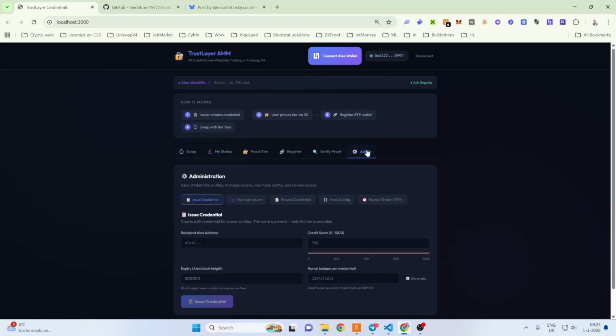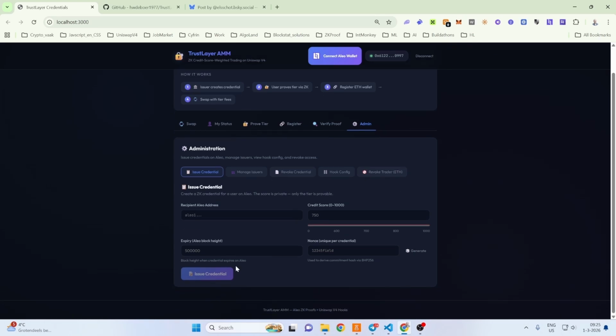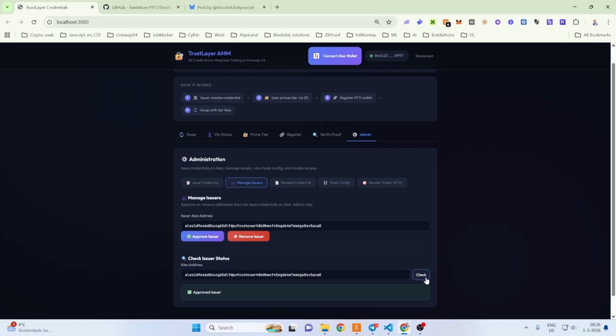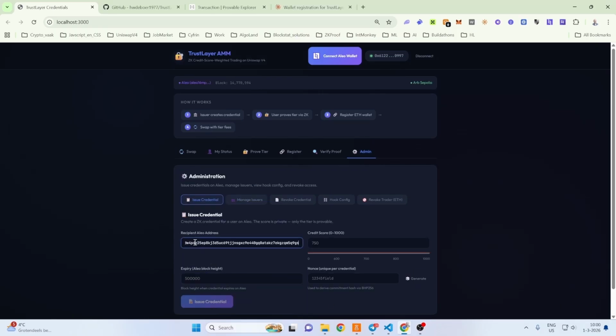Let's then go to the admin page. Here we can paste our admin address and see that we are the approved issuer. So this wallet can issue credentials. Let's issue some credentials. We paste the recipient's Aleo address. Give it a credit score of 750. Finally, insert an expiration date and a nonce.